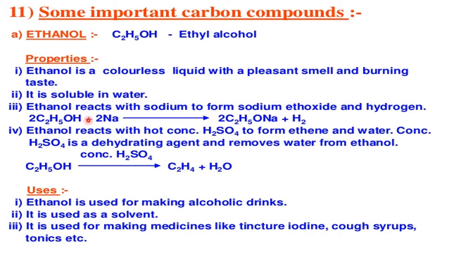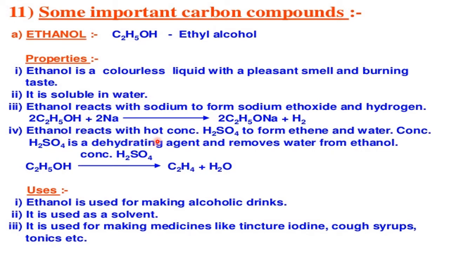HCl and H2SO4 are acids by virtue of their composition and structure, and they give H+ immediately, whereas alcohols give H+ only under the reaction conditions. Therefore, they act as acid. When this H is given, how many H are here? For balancing, you take 2. So 2H will come out as hydrogen gas, and in place of H, Na will go. So it is called sodium ethoxide.